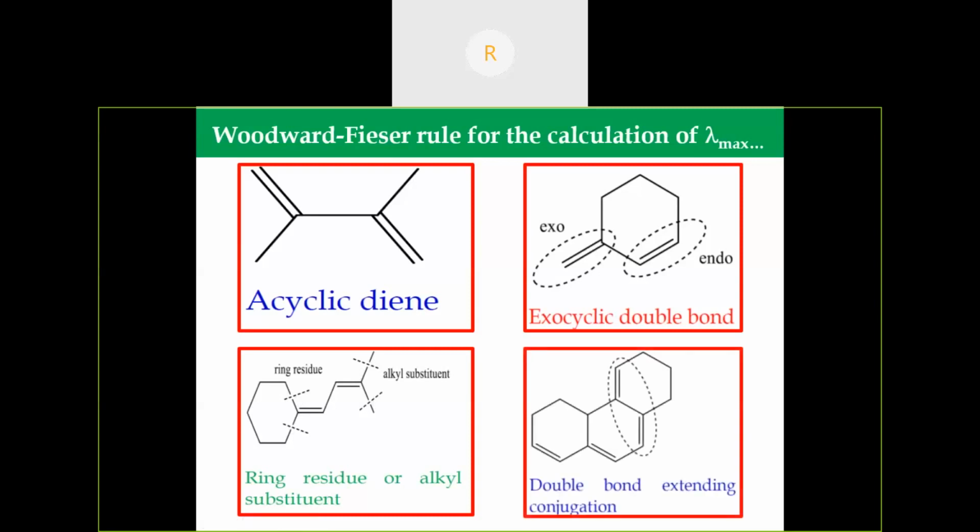As I said earlier, conjugation means alternating double bond and single bond. See, this is a conjugation. If it exceeds more than this, that is double bond, single bond, double bond, and more, that is an extending conjugation. So in this given compound, there are two double bonds extending conjugation.